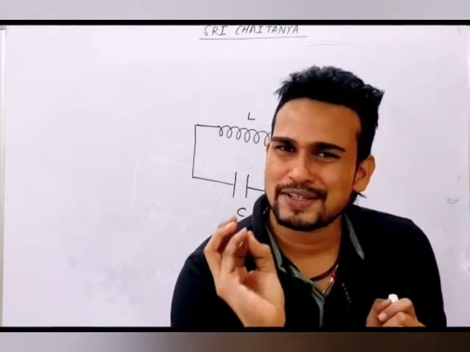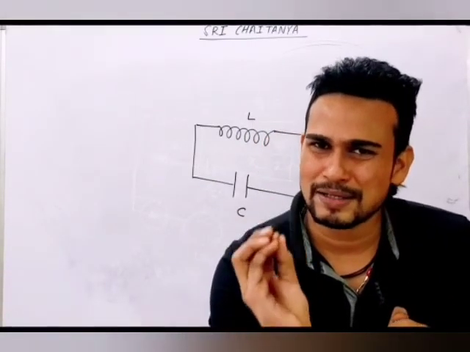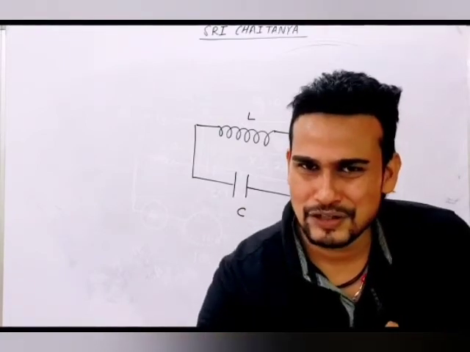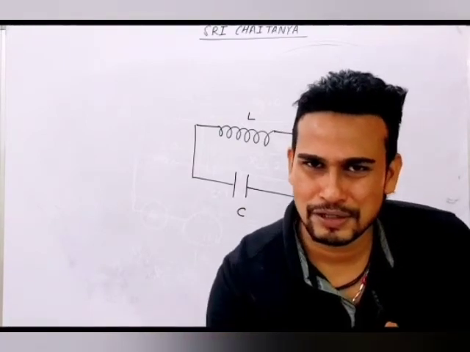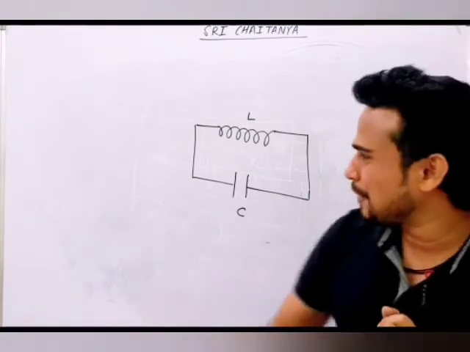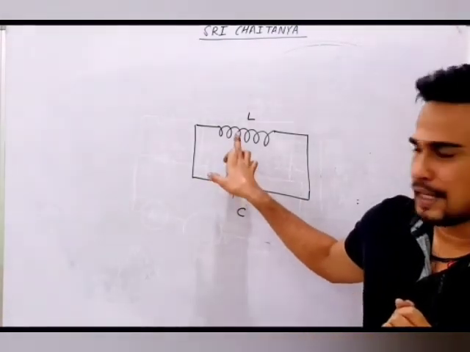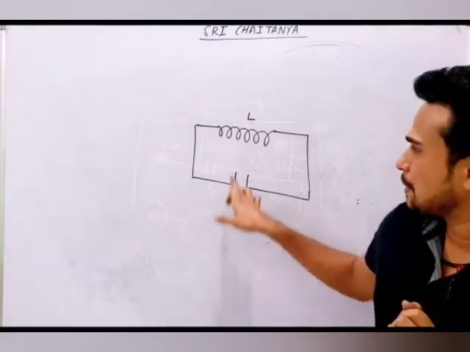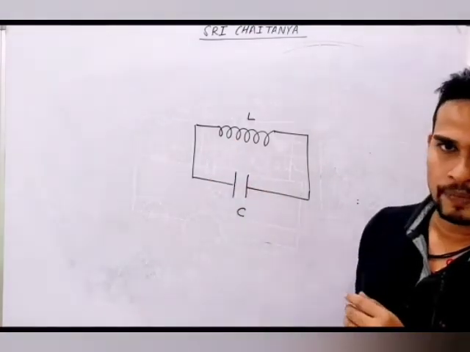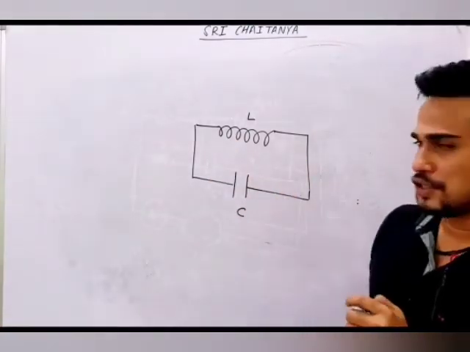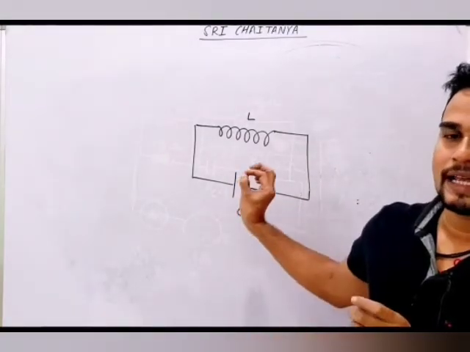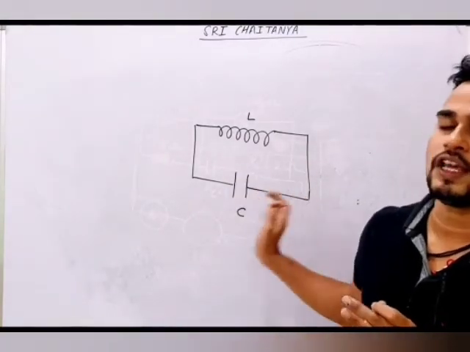Same as your SHM. If you remember, in SHM, kinetic energy converts to potential, potential converts to kinetic. The same thing will happen here. Energy of the capacitor will convert to the inductor, then the inductor will convert to the capacitor, again the capacitor will convert to the inductor. So this oscillation of energy is known as LC oscillation.